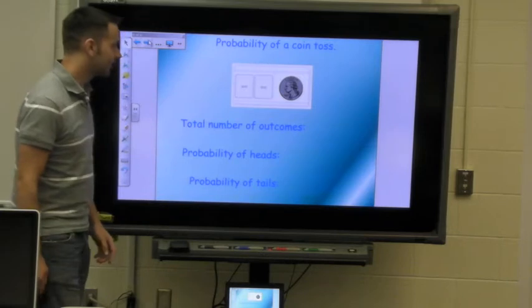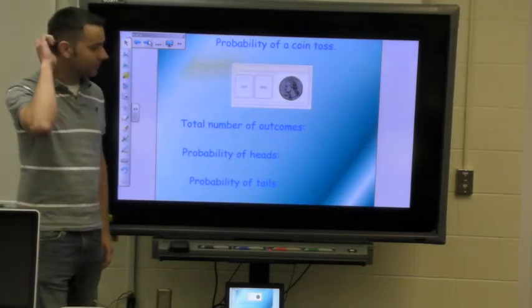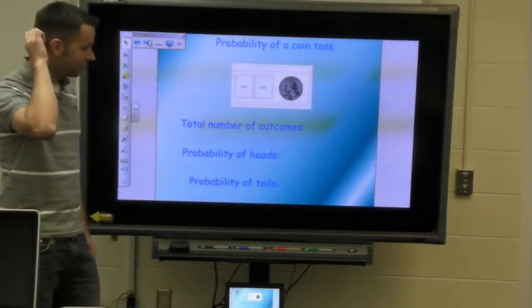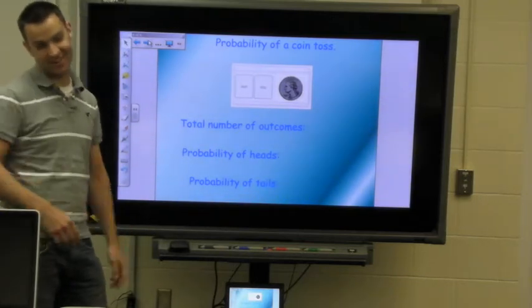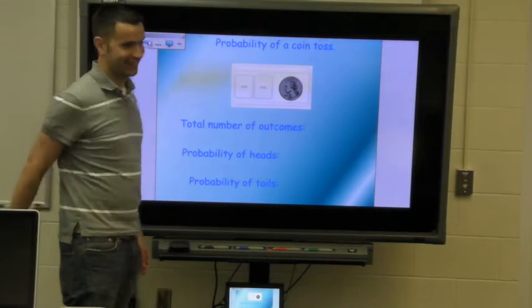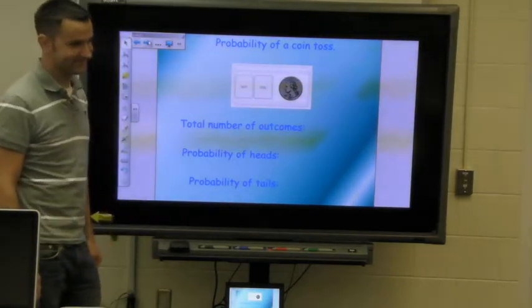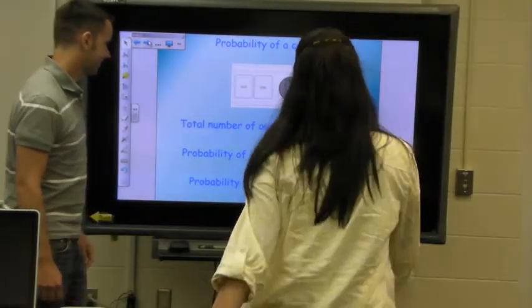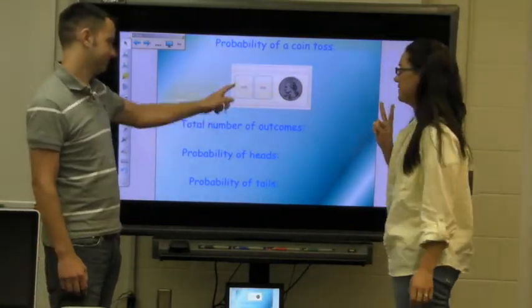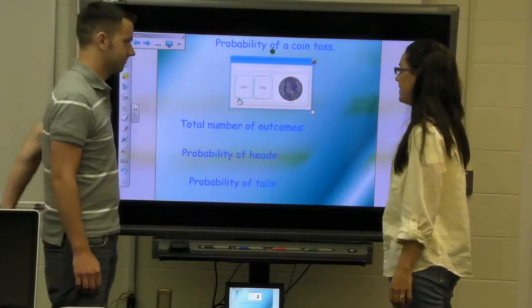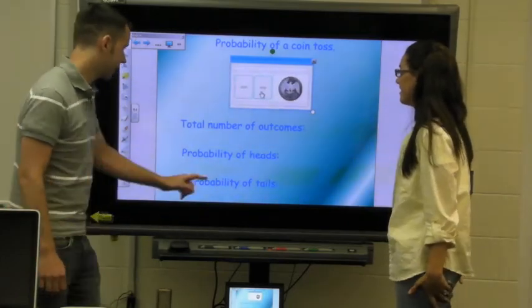First we're going to look at the probability of a few things, starting with a coin. I need somebody to come and help with this whole slide. Any volunteers? Kara. So Kara, how many total outcomes are there on this coin? 2. What are the outcomes? Very good. You write 2 right there.